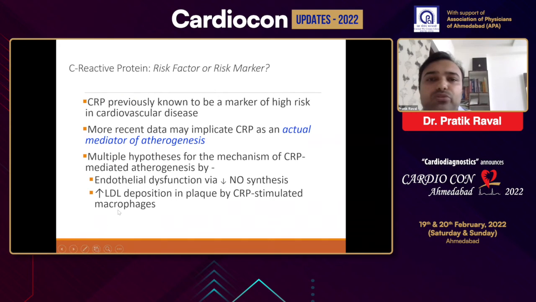Initially, CRP was known to be a risk marker rather than a risk factor, but there are certain data which indicate that CRP may be an actual mediator of atherogenesis by causing endothelial dysfunction via decreasing nitric oxide synthesis and increase in LDL deposition by CRP mediated stimulation of macrophages.